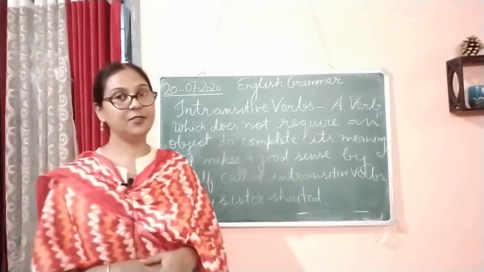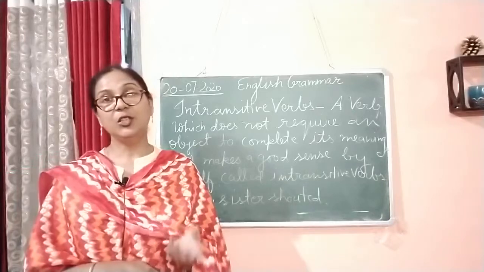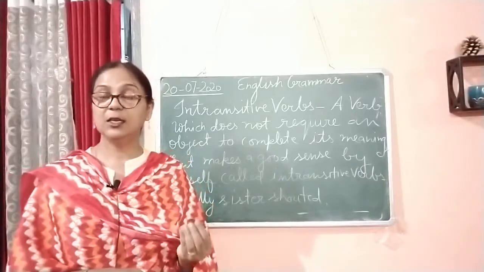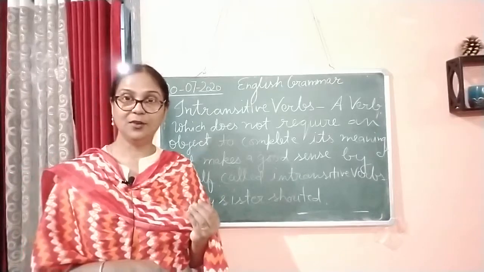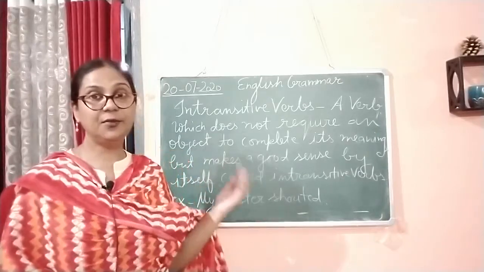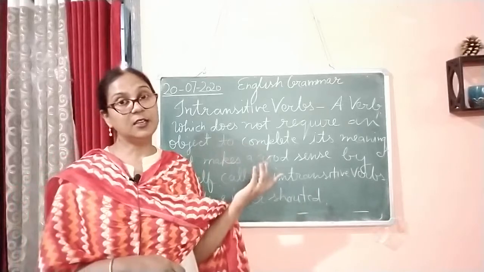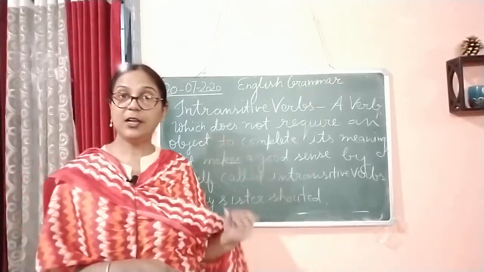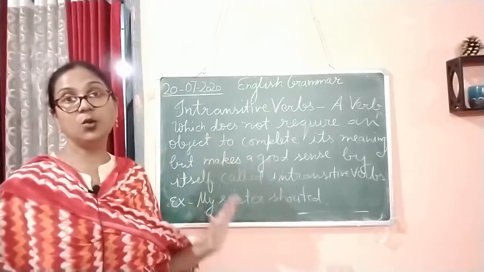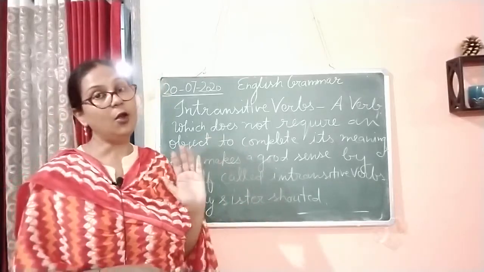We have seen that a verb which needs an object to complete its meaning is called a transitive verb. And here you can see the difference between intransitive and transitive. Transitive has an object, and in an intransitive verb there is no need of an object.